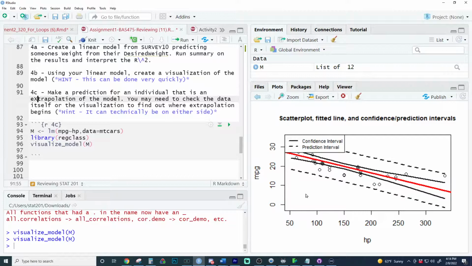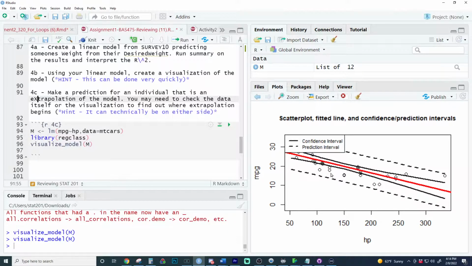Cars that would be extrapolated for this model would be cars that are what? When does extrapolation begin for this model? It actually begins in two spots. Remember that? Technically, it's on either side. So where does extrapolation begin for this model? Remember, it begins on two sides. It's anything out of the x bounds of the model. It's extrapolating your model.